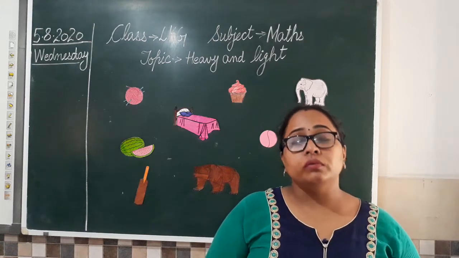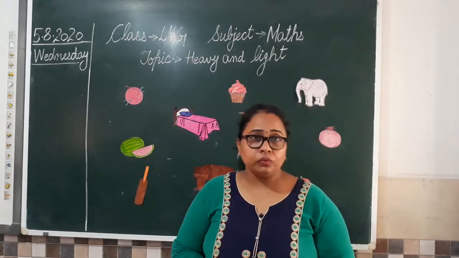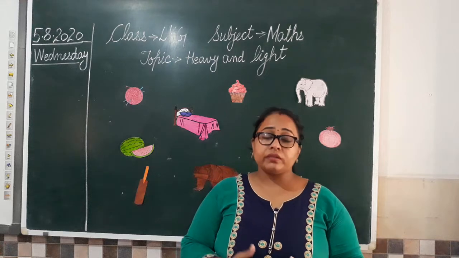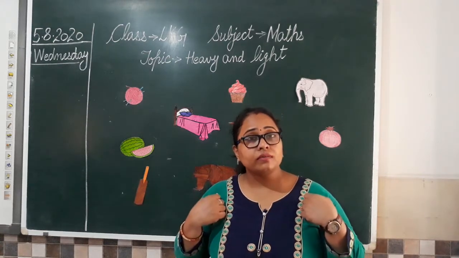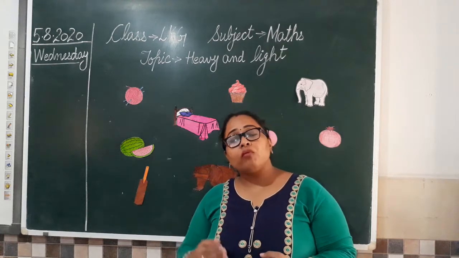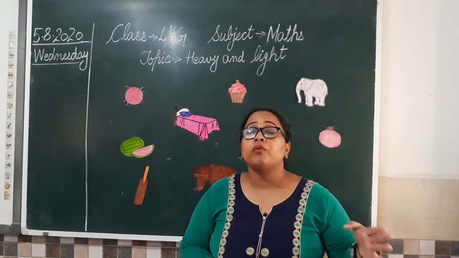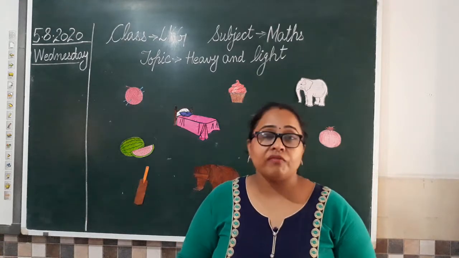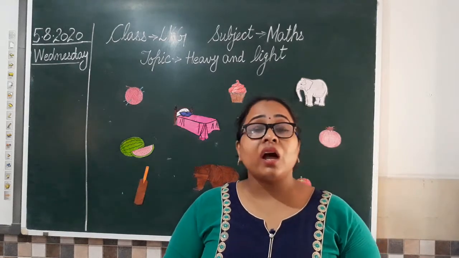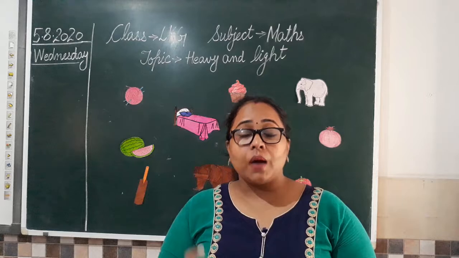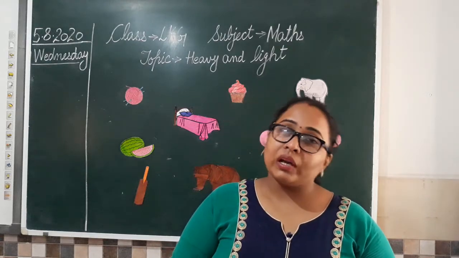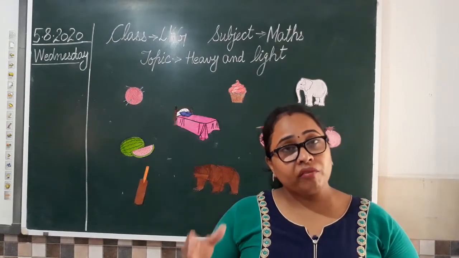Now when you come to school, you have a bag with you. If it has a lot of books, you cannot lift it, it is difficult for you to carry it on your shoulders, then mama and papa help you in picking your bags. But if you have only one or two things, like when we are going for a trip or picnic, and you bring only your eatables, it is very easy to carry, because we don't have the weight of books, the burden of books. So is everyone clear on the difference between heavy and light?